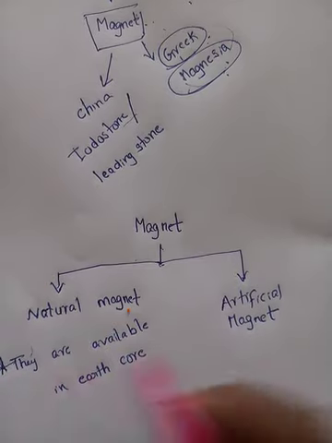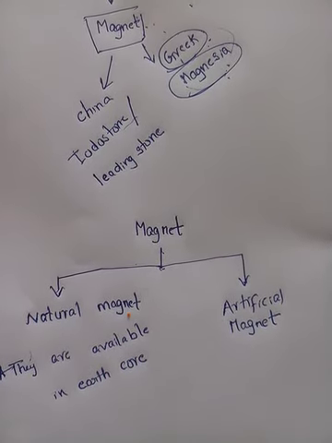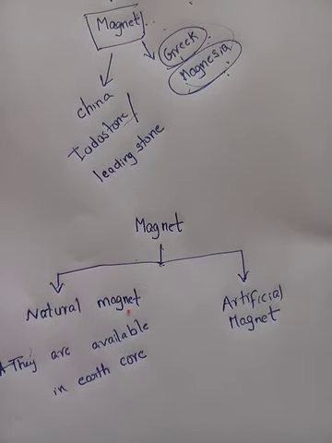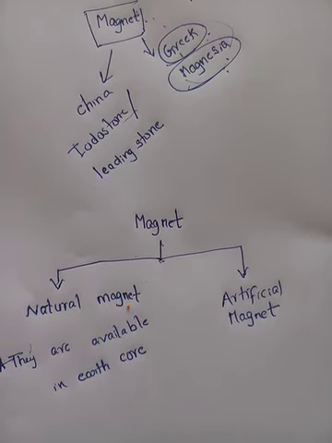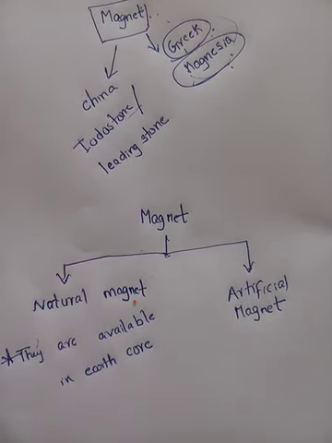They do not have any definite shape and size. Can they be available to us as bar magnets or magnetic needles? No. If someone digs inside the earth's surface, we get such stones, but naturally available elements do not have definite shape and size.